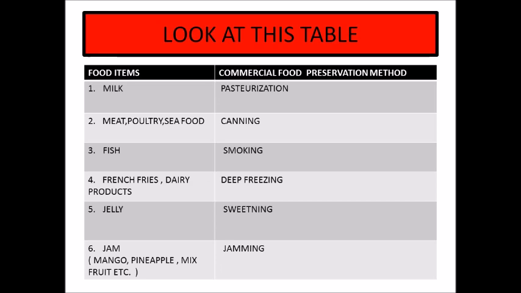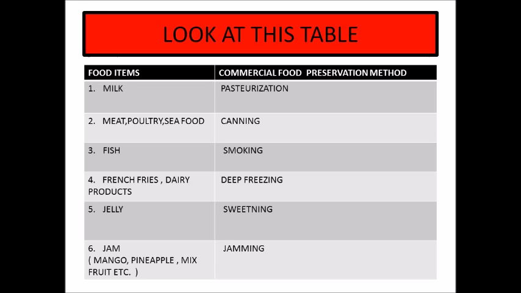Last, we have jams. We use different types of jams: mango jam, pineapple jam, mixed fruit jam and many more. Jamming is the process which is used. In jamming, the flavor of the fruit pulp is maintained and sugar and additives don't allow the microbes, fungus or germs to grow.